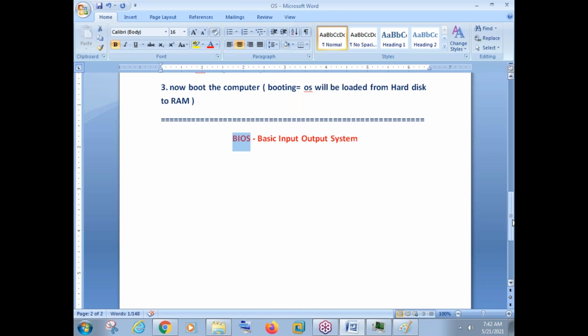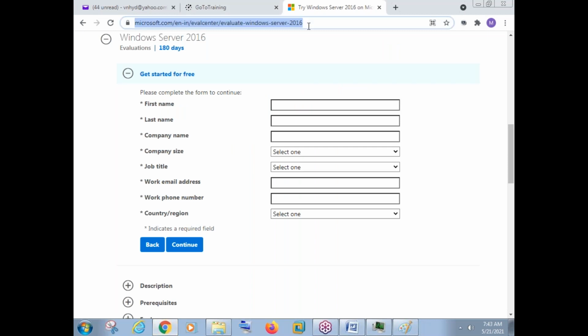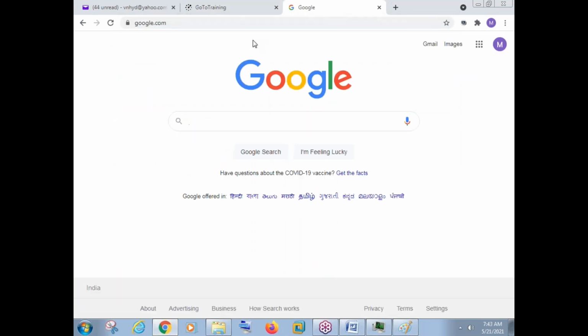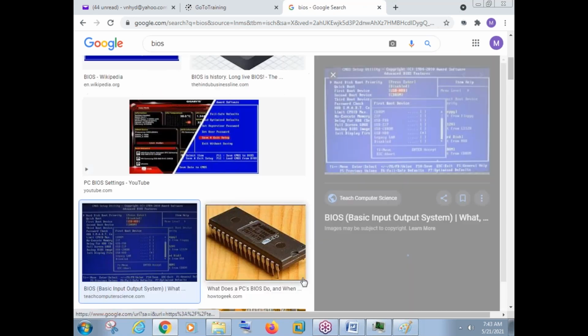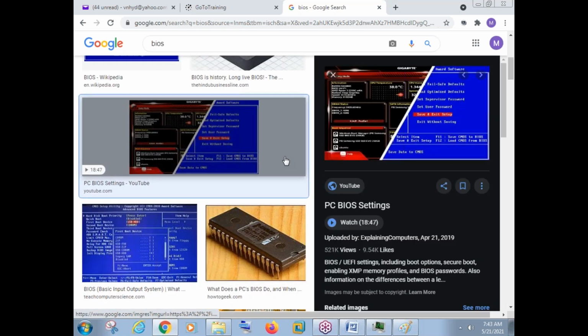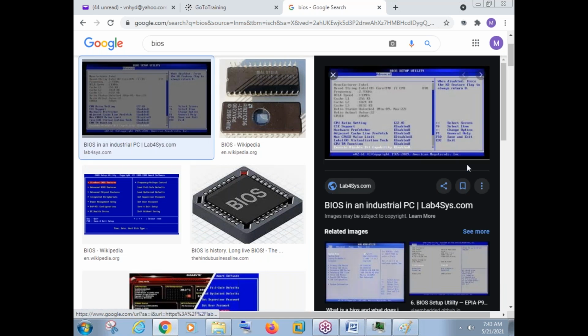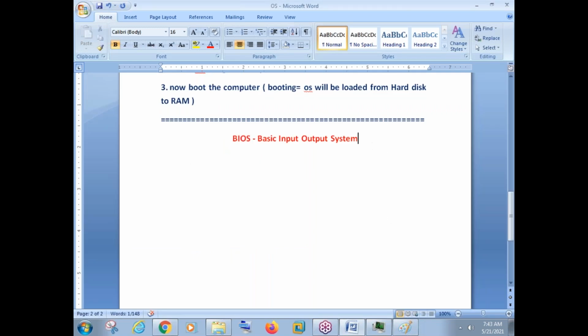Like, if you take a Dell laptop, Dell company people load this BIOS program in the ROM chip. If you go with Lenovo, the Lenovo people will load their BIOS in the ROM chip. BIOS will look something like this. In some machines it will be like this, with some minor differences. Whether the operating system is running or not, the BIOS will still be available in our computer. So one of the interview questions will be, what is BIOS and what are the functions of BIOS?